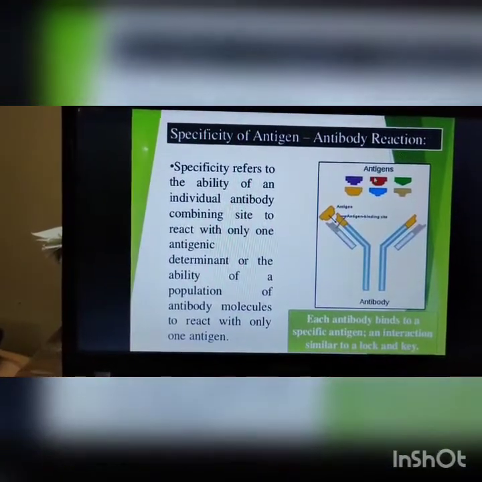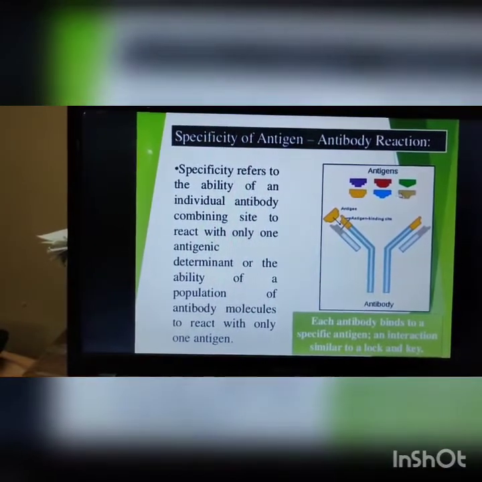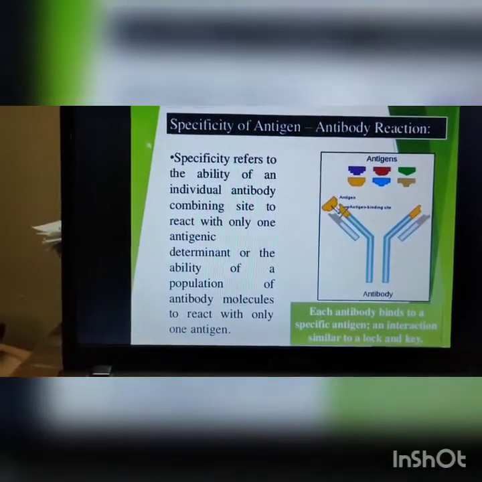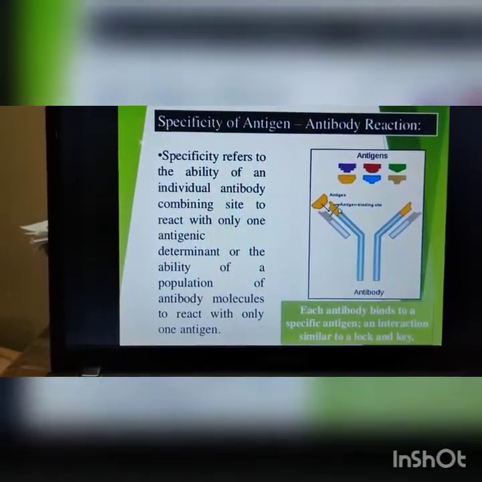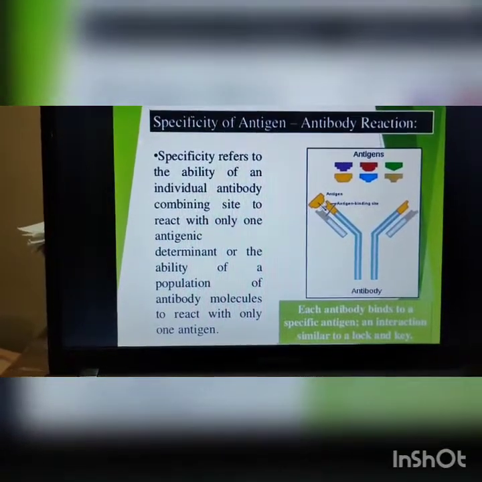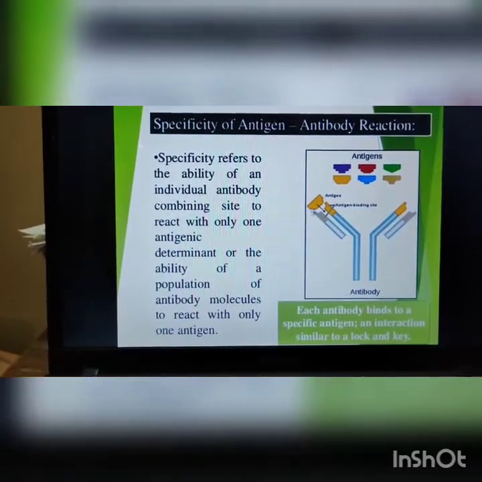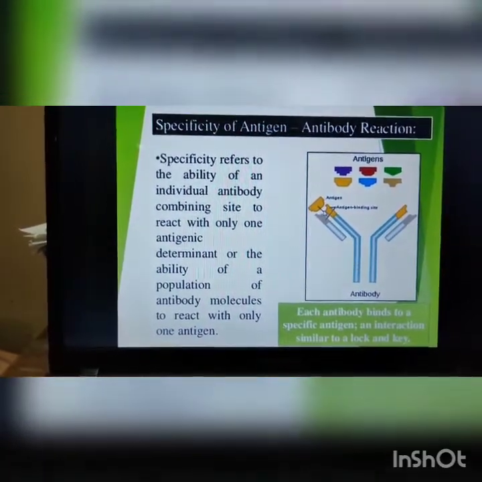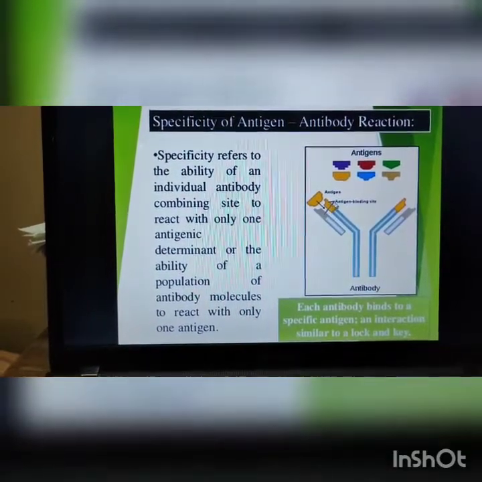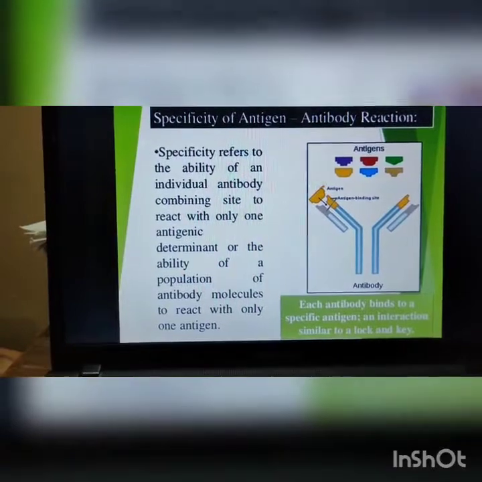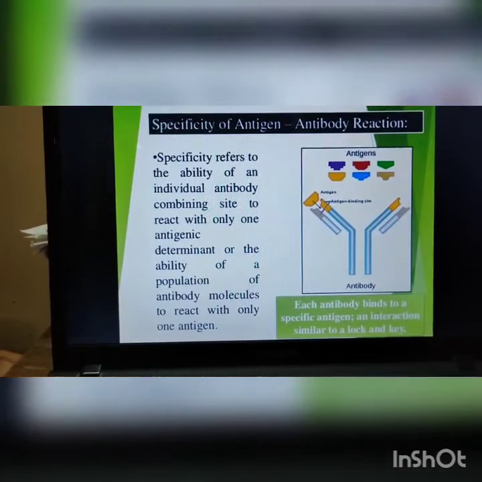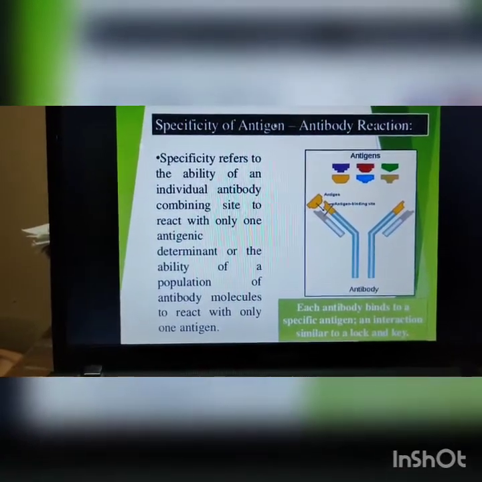Now this is the particular antigen. Let's say there are six antigens and there is an antibody molecule, but only the yellow colored antigen fits into the binding site of the antibody molecule, that is the antigen binding site. This is called the lock and key model, where the particular antigen fits into the binding site of the antibody molecule and forms the complex, called the antigen antibody complex. That model is called the lock and key model, and that nature of the antigen antibody is called the specificity of the antigen antibody reaction.